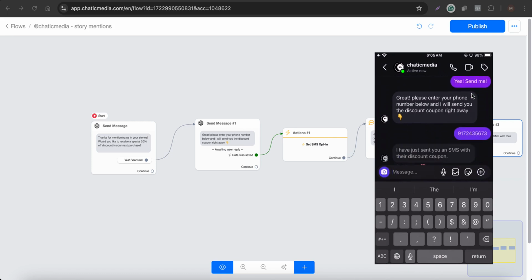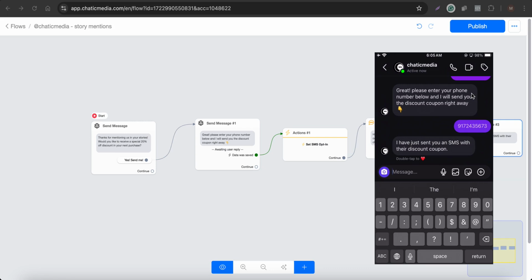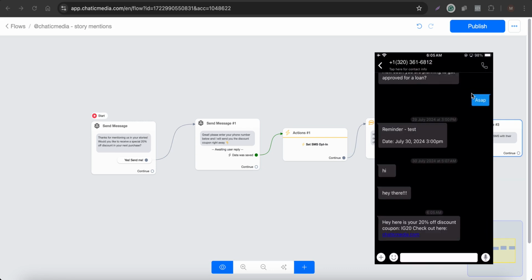So it should say we have sent you an SMS with the discount coupon. So here I have already received the discount coupon. It says, hey, here is your 20% off discount coupon IG20, check out here, and I simply receive the SMS right here. So this is just a simple example of how to trigger specific chatbot automations when they mention your brand on their Instagram stories to make more sales and bring more brand awareness.